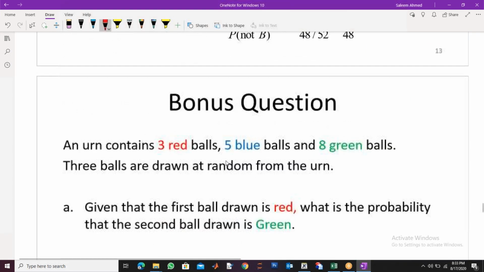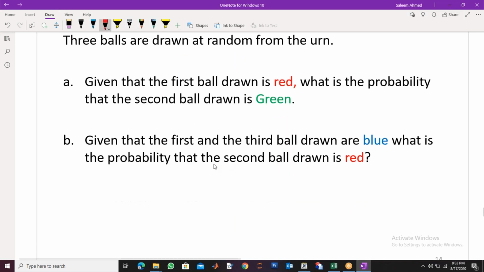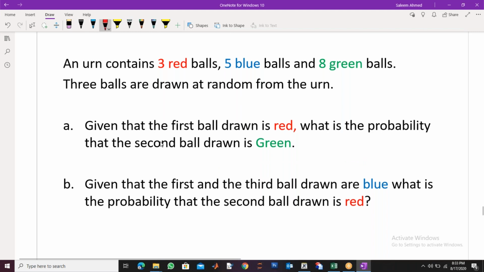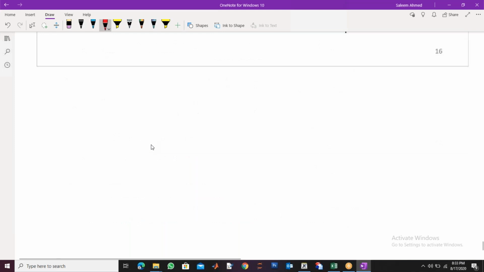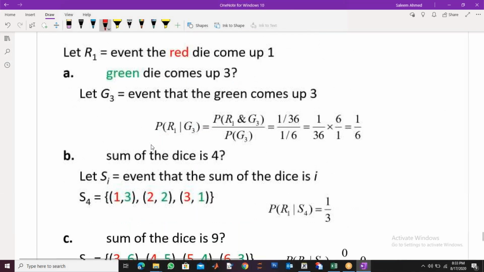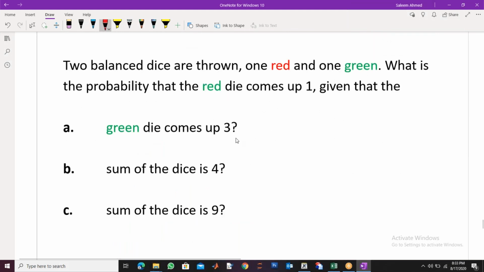Let's see this question. This looks a little different. Not difficult, different. There are 2 activities here, one activity solved. I asked this question previously in some of the exams. Let me go through this first. 2 balanced dice are thrown, one red and one green. What is the probability that the red die comes up 1, given these conditions? So for every part, the given condition is changed.